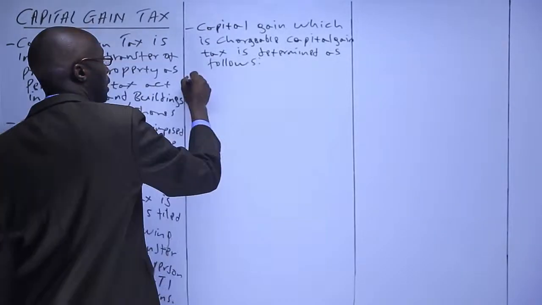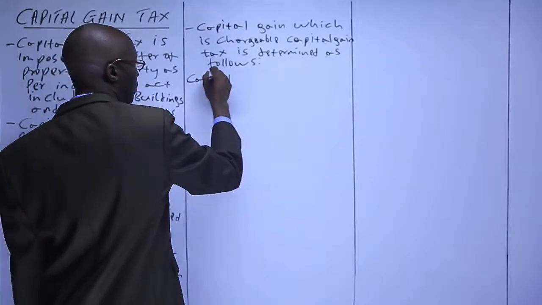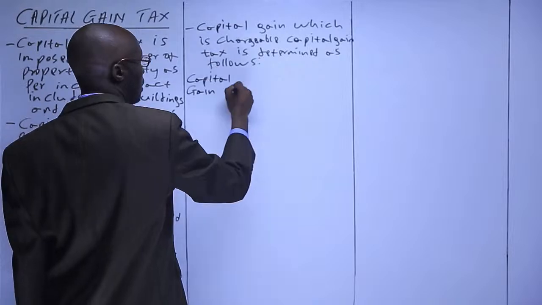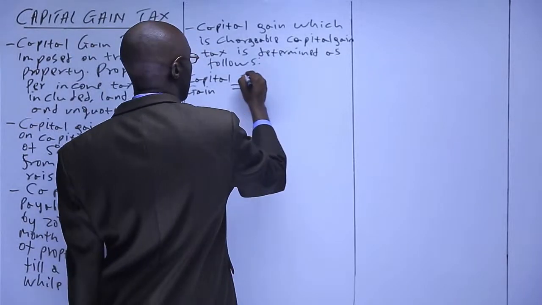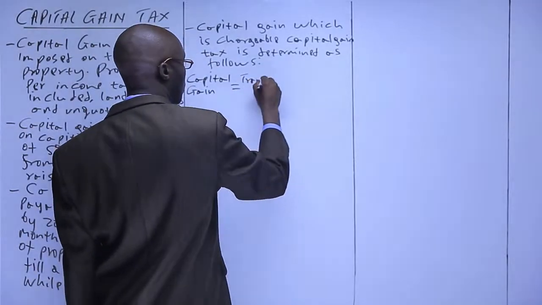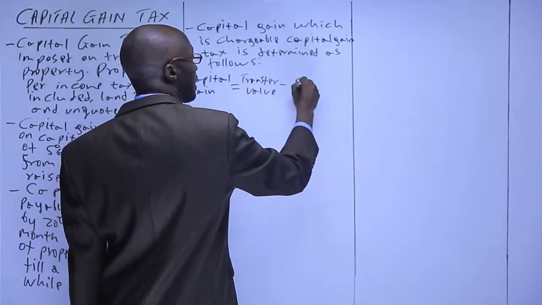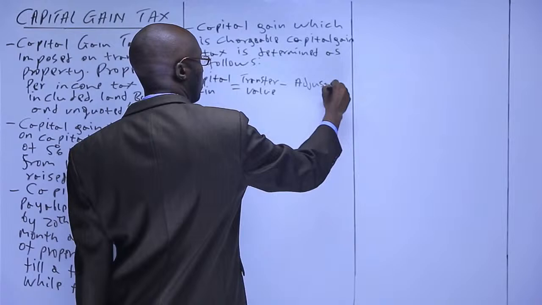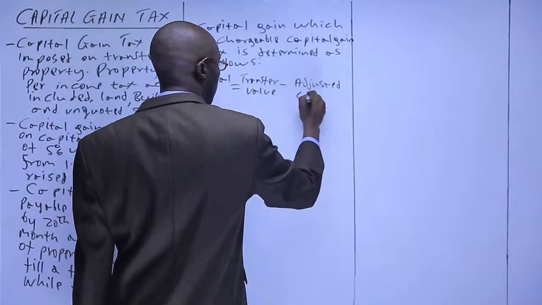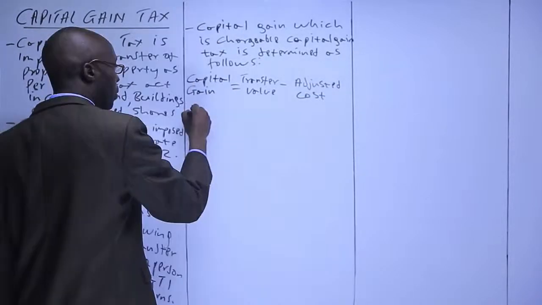Capital gain is equal to transfer value minus adjusted cost.